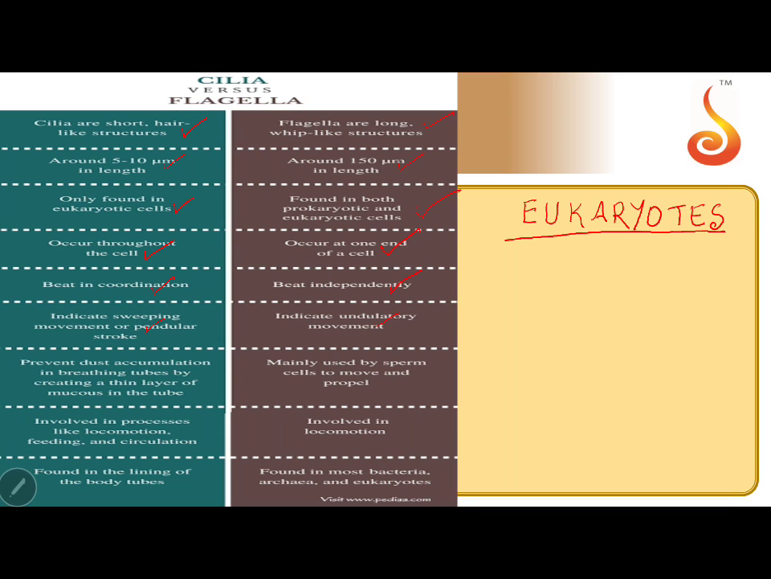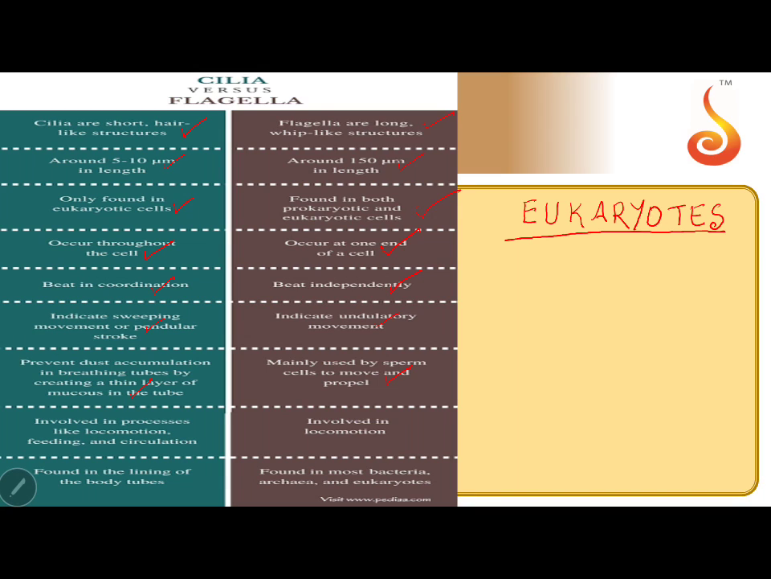Cilia prevent dust accumulation in breathing tubes by creating a thin layer of mucus in the tube. This is when we come to the organ grade and system grade of organization. I have cilia lining the respiratory tract. We have cilia lining the reproductive tract. We have cilia in the body where there needs to be a movement in a direction. They just brush things in a direction because all of them can work as an entity.